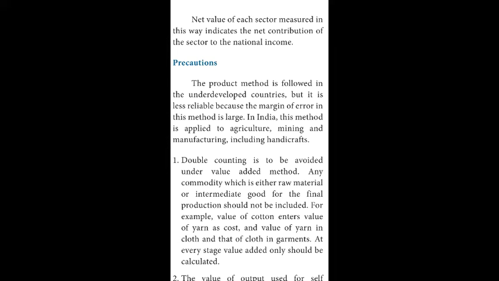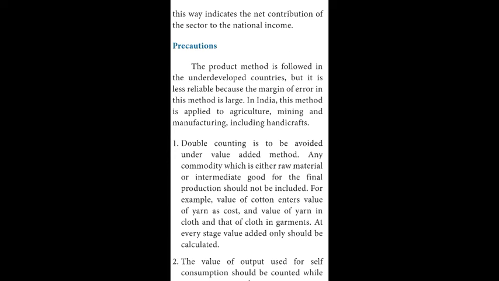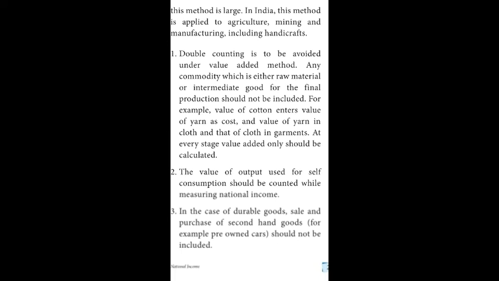While estimating national income through the product method, the following precautions should be taken. In India, this method is applied to agriculture, mining and manufacturing, including handicrafts. First precaution, double counting is to be avoided under the value added method.